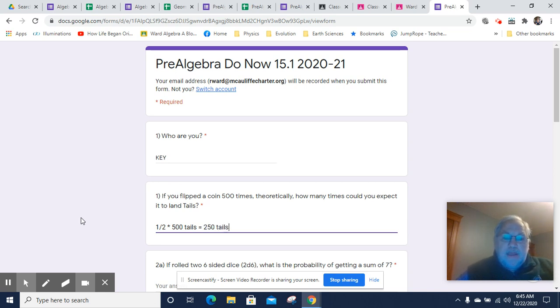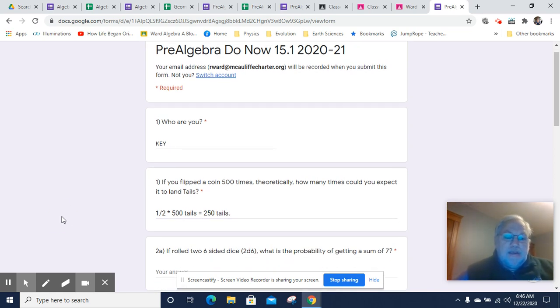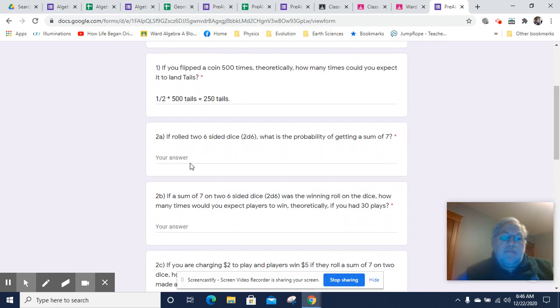Would that happen in reality? With 500 flips, it probably would be close, but it would probably not actually be right on the money at 250. If you were to flip it 1,000,000,000,000 times, it's going to get a whole lot closer to half in the experimental probability, but we're talking about the theoretical probability. So the theoretical probability is simply 1/2 of the number of times you're going to try it.